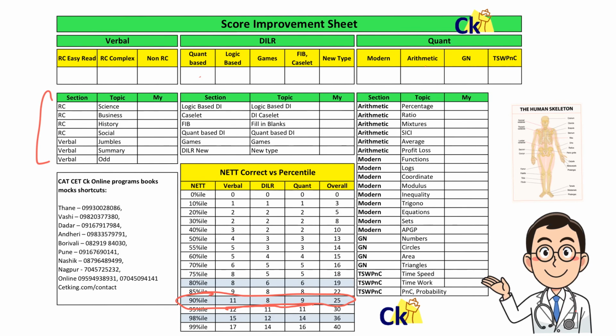Now verbal, for example, we have 11 here. 11 matlab, let's make it up. Divide by 3, so an average of 4, 3 is my target. But I cannot do complex RC, which are history-based RC, social-based RC. I'm not very good with that. So maybe I'll reduce the target here. Easy-to-read RC, I love to solve that. I can do 7. I can do, let's say, 2 here, and this will be another 2 to 3 marks. So 12 is my target. So I can break up and find out my target.